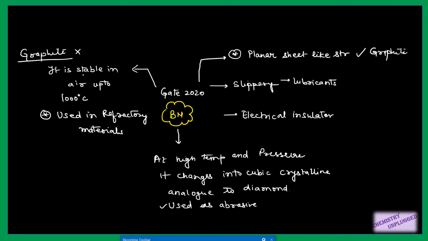Boron nitride is stable in air up to 1000 degrees centigrade. Graphite is not stable in air, while boron nitride is stable in air up to 1000 degrees centigrade, and that is why it is used in refractory materials. Then at a higher temperature than 1000 degrees and higher pressure, it changes into a cubic crystalline structure, which is analogous to diamond. So that is why it is used as an abrasive. So these all are important properties of boron nitride.